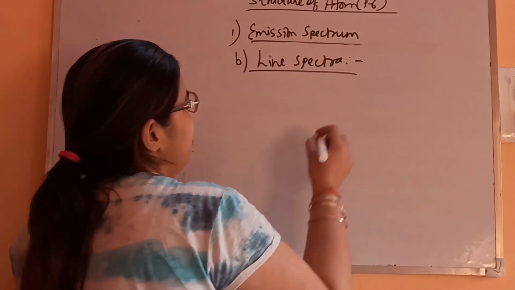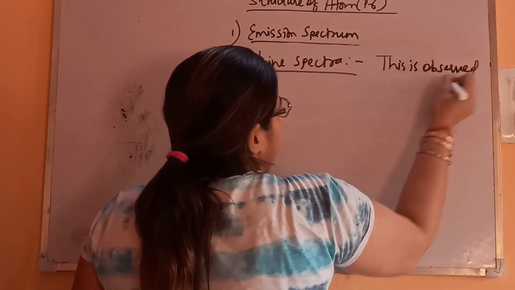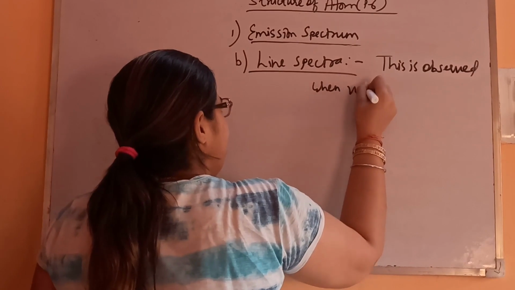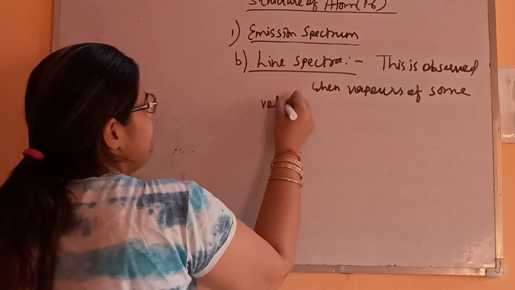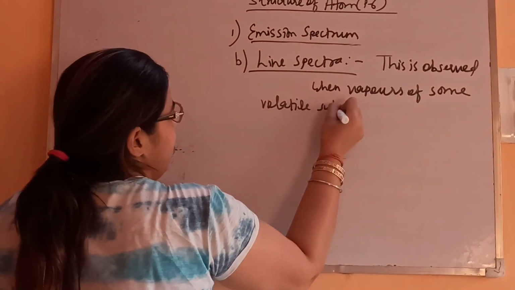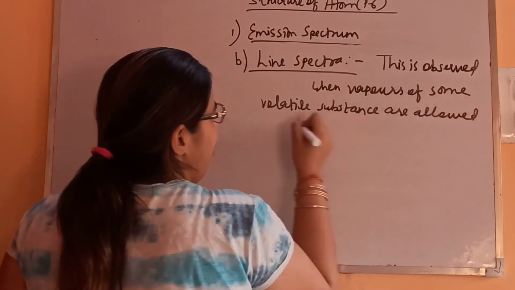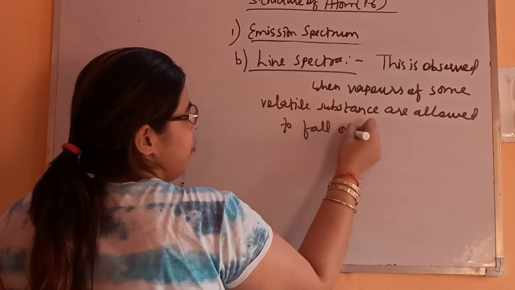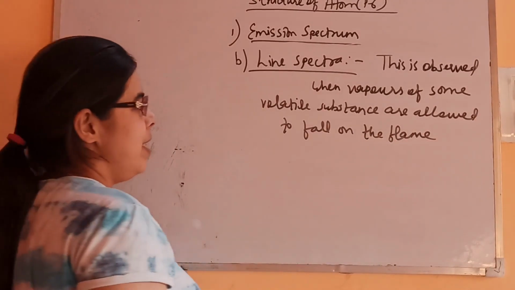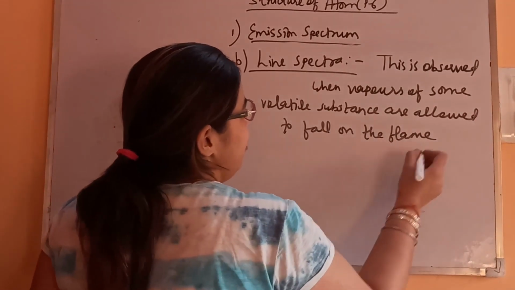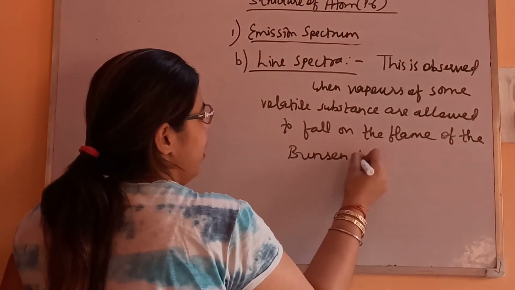Now this spectra is observed when vapors of some volatile substance are allowed to fall on the flame of a Bunsen burner. All of you have seen the Bunsen burner in the chemistry lab. So that is a Bunsen burner.